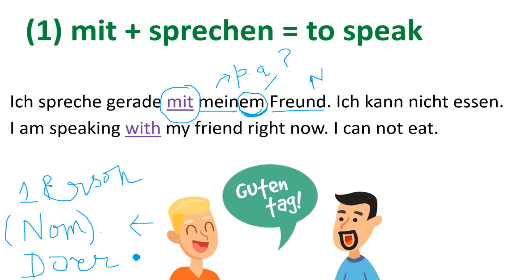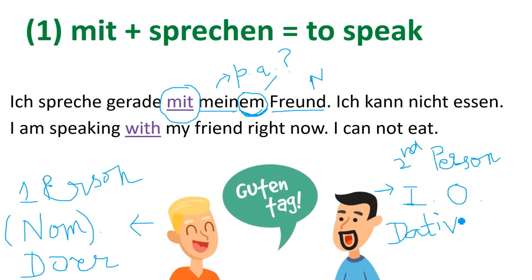He is speaking, but with whom? He is speaking to his friend. So here our second person is this guy in the blue shirt. He is our second person, and he is being talked to, so he will be our indirect object. I'm writing IO. So he is the indirect object, and this is our dative person, or you can say this person is in the dative case.